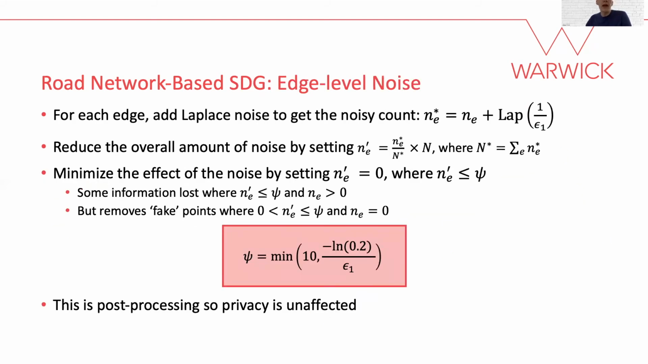Step 1 sees us add Laplace noise to the number of real points along each edge. Although we could proceed as normal having done this, we find that this results in a lot of noise being added, especially to edges that have no real points near them. As such, we perform 2 post-processing steps, as illustrated here, in order to minimize the effect of the added noise. Importantly, as this is post-processing, the overall privacy is unaffected.